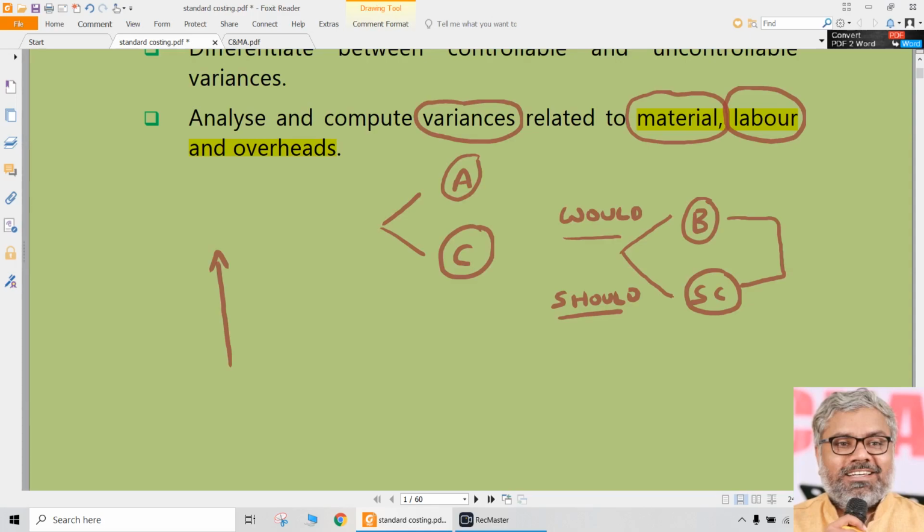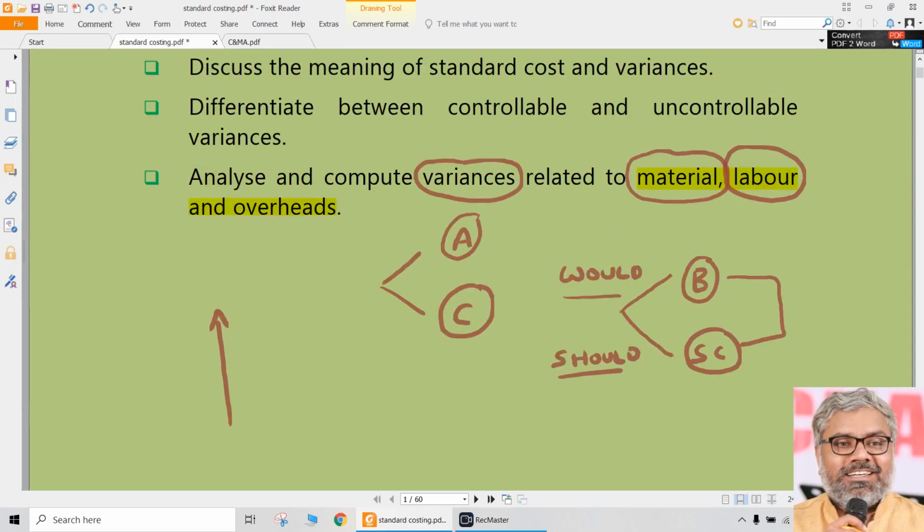Did it happen because of the inefficiency of the people who are working in the operation? Or did it happen due to the external factors which are not in the control of the organization? So are these variances occurring due to controllable reasons or uncontrollable reasons? That has to be checked in detail. And if we do that exercise, that's what is performance management, what is popular in the real world. For us as a chapter, we just call it standard costing. That is easy for us.